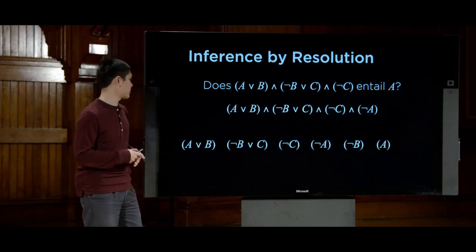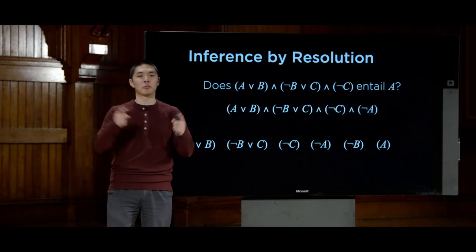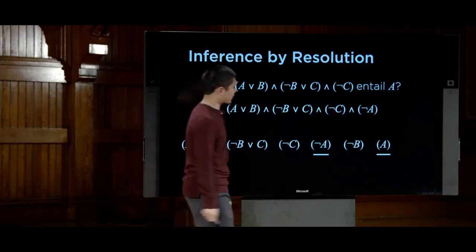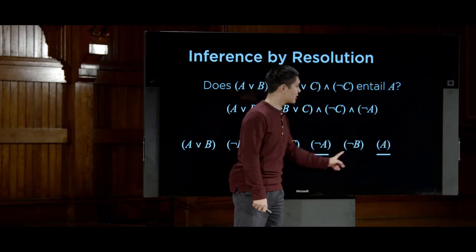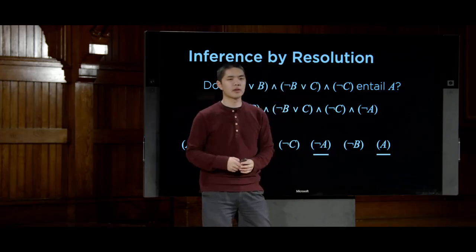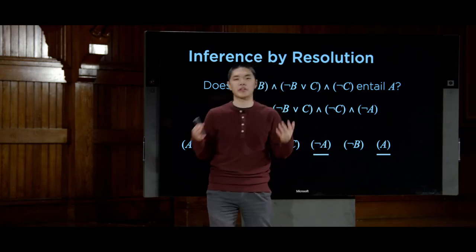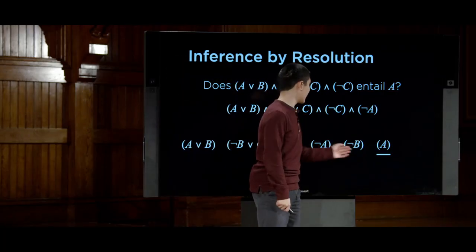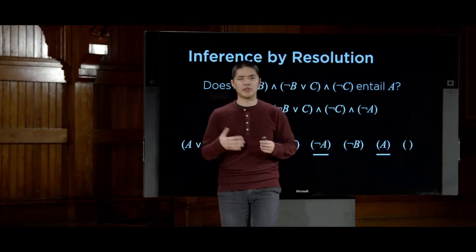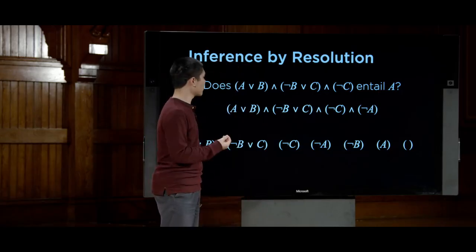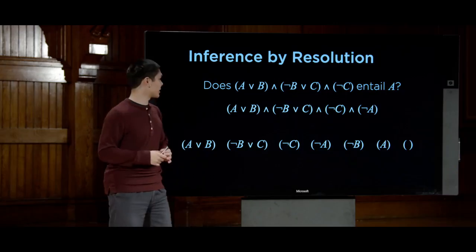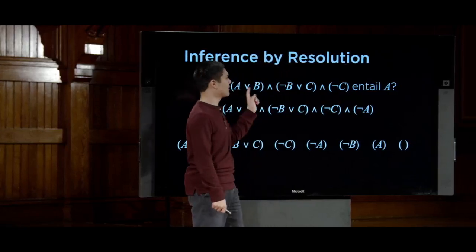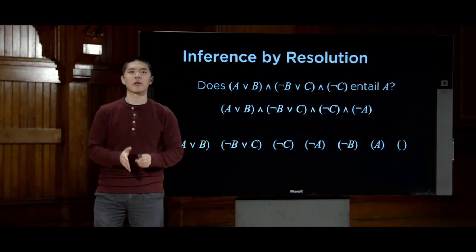I'm looking for 2 clauses that can be resolved. And you might programmatically do this by just looping over all possible pairs of clauses and checking for complementary literals in each. And here I can say, all right, I found 2 clauses, not A and A, that conflict with each other. And when I resolve these 2 together, well, this is the same as when we were resolving P and not P from before. When I resolve these 2 clauses together, I get rid of the A's, and I'm left with the empty clause. And the empty clause we know to be false, which means we have a contradiction, which means we can safely say that this whole knowledge base does entail A. That if this sentence is true, then we know that A for sure is also true.